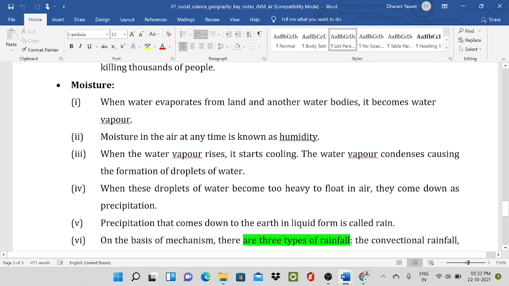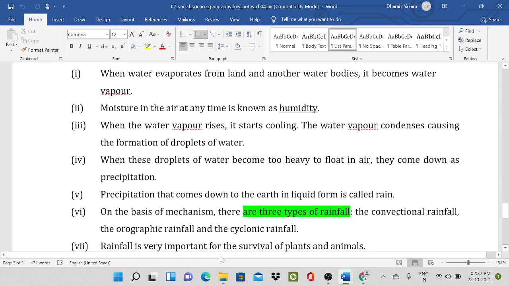Precipitation that comes down to the earth in liquid form is called rain. Sometimes there are sleet and fog. On the basis of mechanism, there are three types of rainfall. This is important. Convectional rainfall: due to increasing temperature, heat causes the rain.